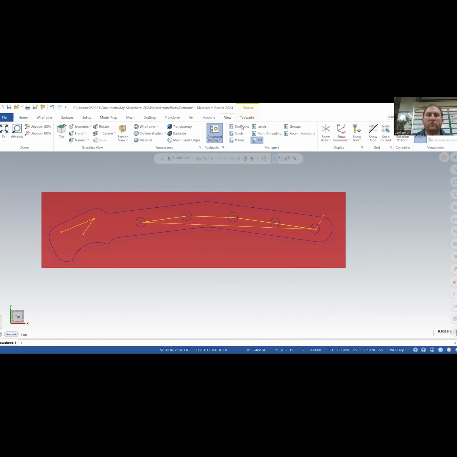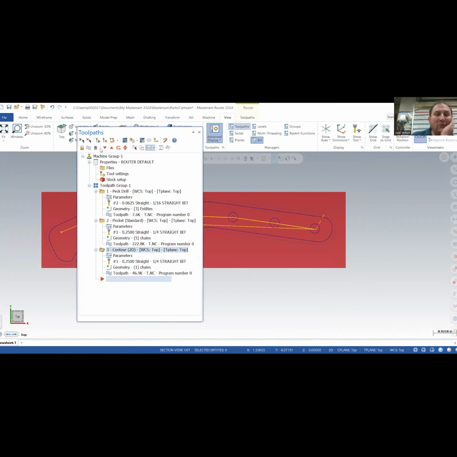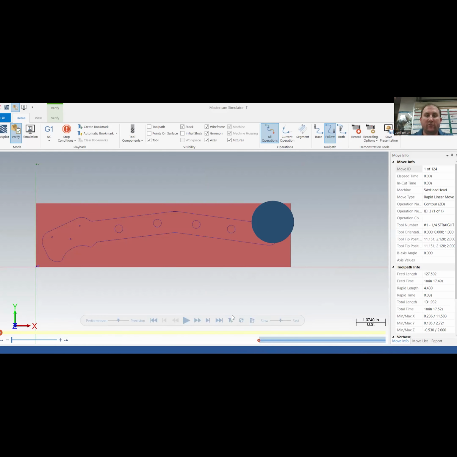Let's bring up view, toolpath. Now I'm going to try to check this on this video. So I'm going to go to verify, but I'm going to make sure, or I'm going to try, that I can do another share. Yeah, so it should be this, and hopefully I remember to turn it off. Okay, so hopefully you're seeing the simulation.